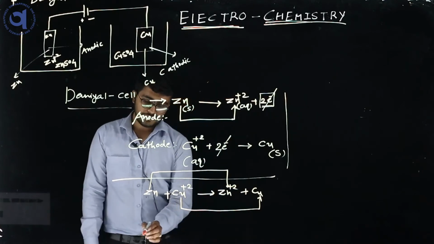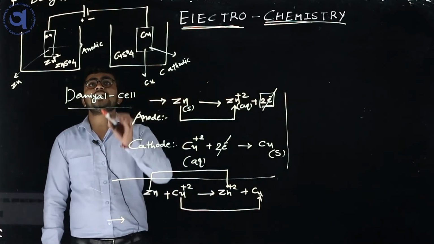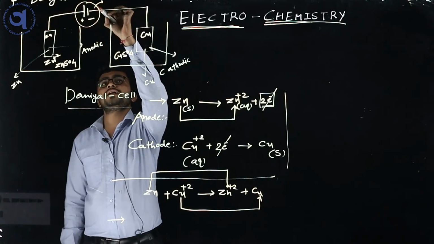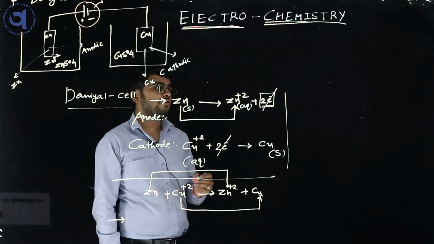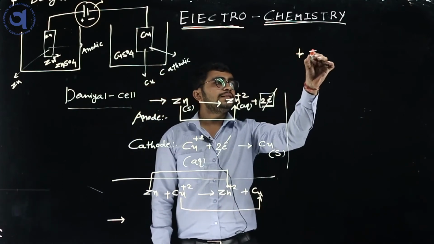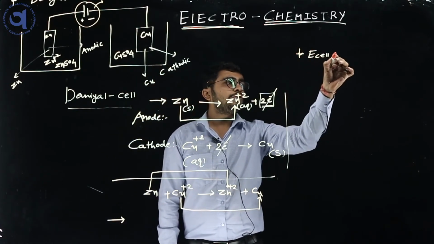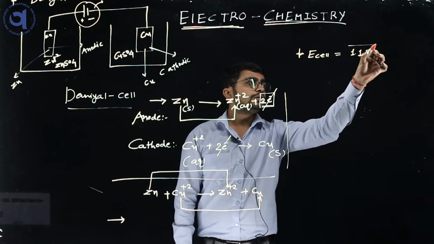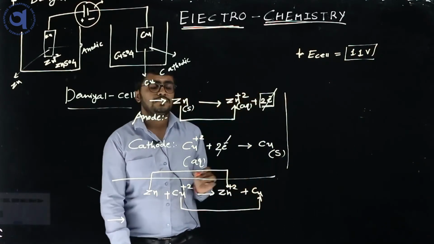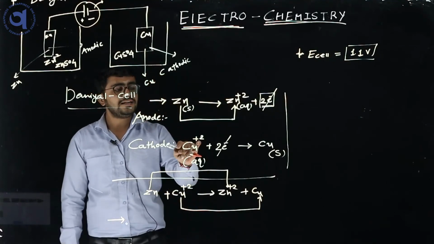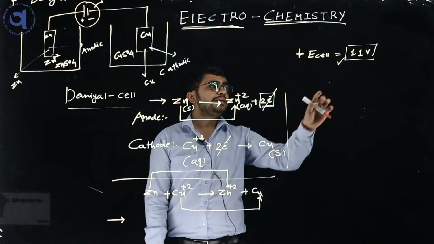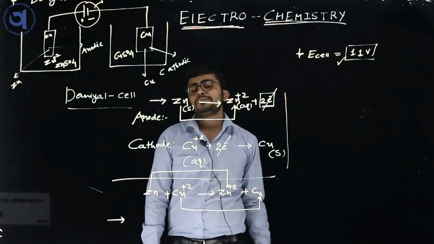So here the battery is connected like this. It produces some amount of voltage, suppose 1.1 volt. Here E cell, meaning potential, 1.1 volt is the potential produced. So basically chemical energy is converted into electrical energy, which is measured in a potentiometer or voltmeter.